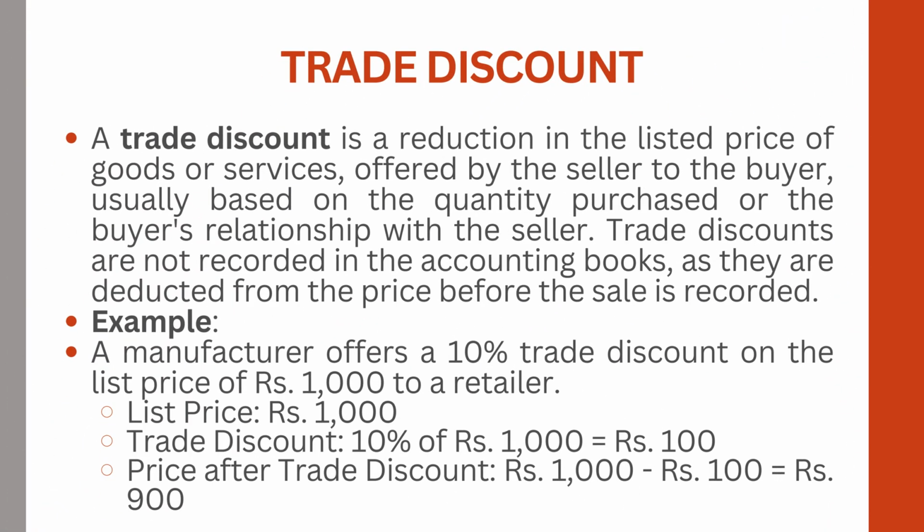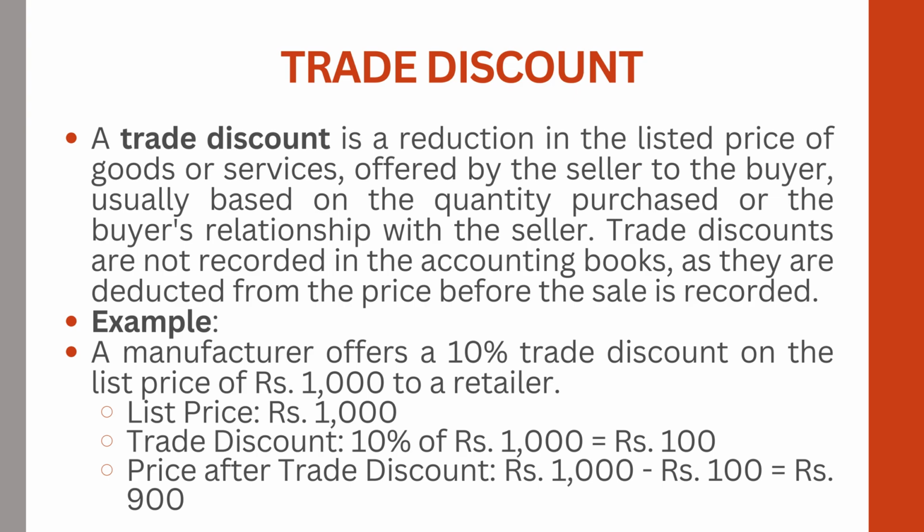Now next, we come to trade discount. Trade discount is a reduction in the listed price of the goods and services offered by the seller to a buyer, usually based on the quantity purchased or the buyer's relationship with the seller. Trade discounts are usually not recorded in the accounting books as they are deducted from the price before the sale is recorded.